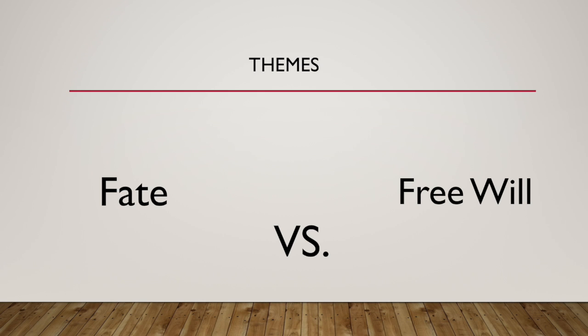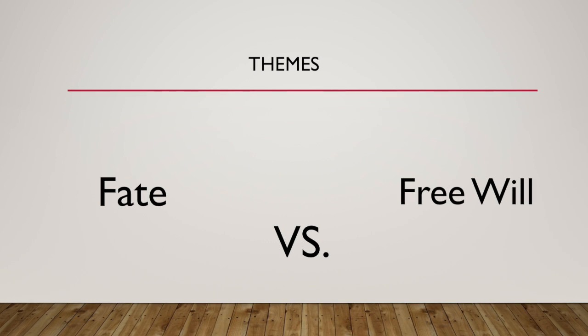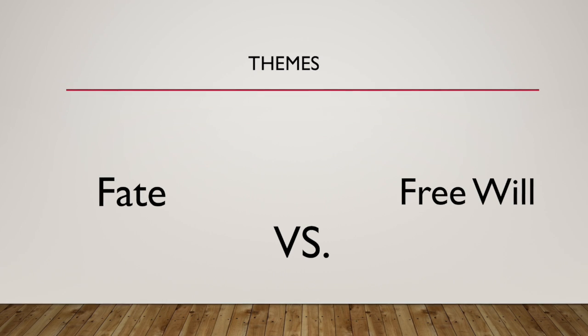Themes are the fundamental and often universal ideas explored in a literary work. The first theme to discuss is fate versus free will. The play Julius Caesar raises questions about fate in life versus the capacity for free will.